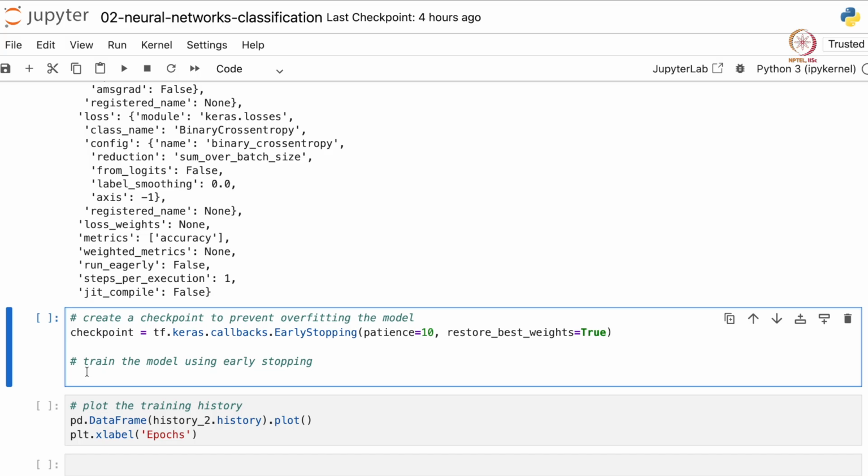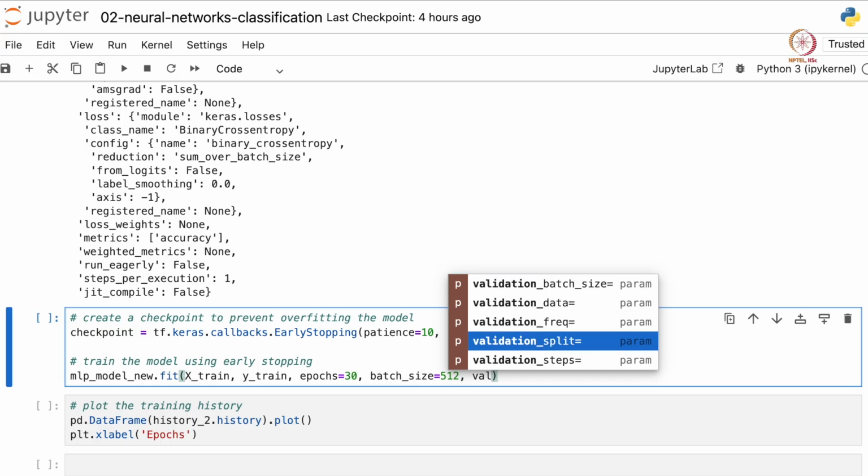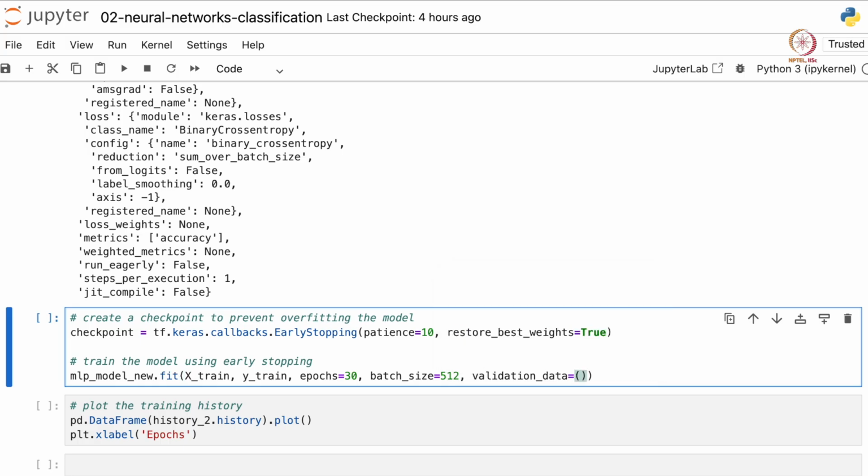While training the model, MLP model new dot fit, we pass in the X train, Y train, epochs, let's train it for say 30 epochs, and batch size 512. Now we can explicitly provide the validation data. So instead of validation split, if we provide validation data, we have to provide it within a tuple.